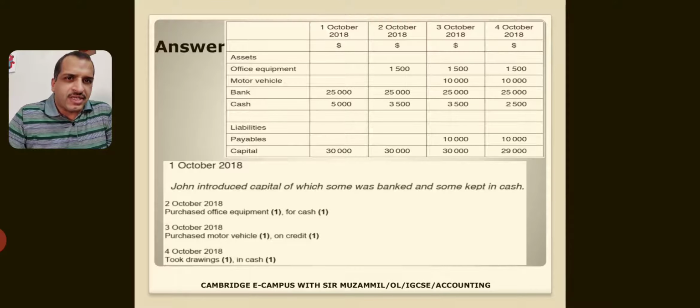So I have written the answer as well. You can see 1st October what happened. John introduced capital of which some was banked and some kept in cash. What happened on 2nd October? Purchase office equipment for cash. So 1 mark is shown. 3rd October what happened? Purchase motor vehicle on credit. 4th October took drawings in cash.